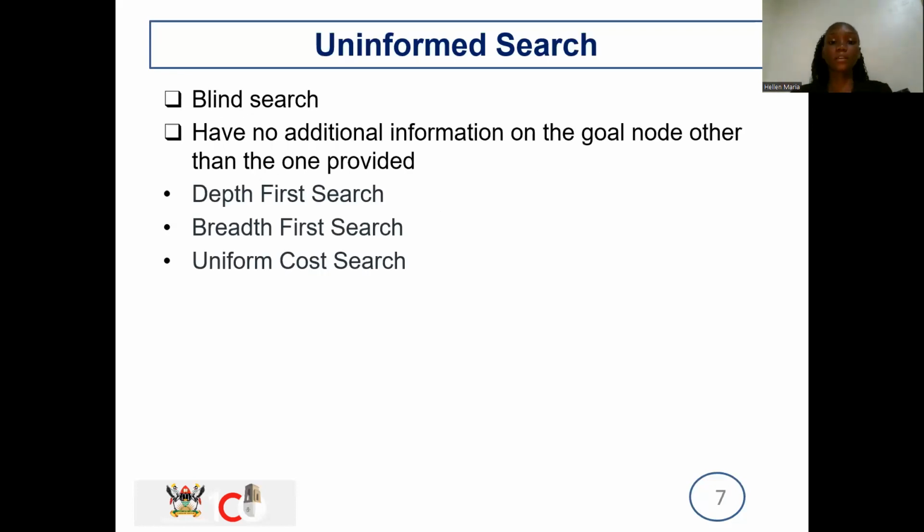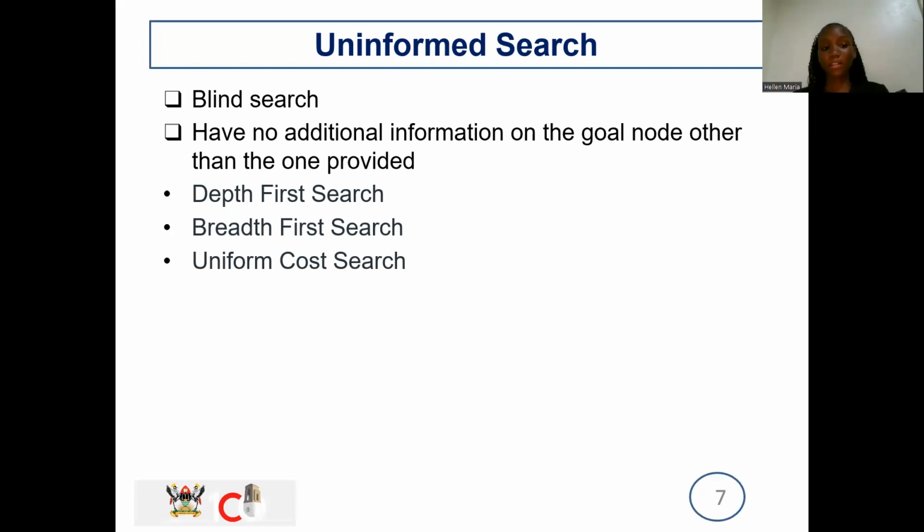Then I'm looking at uninformed search and informed search, starting with uninformed search. Uninformed search is also known as blind search. Why do we call it a blind search? The algorithm does not have any additional information on the goal node other than the one provided. We know we are supposed to classify the beans, but we do not have any additional information concerning how we are supposed to do it. So we have to look for an optimum way of identifying these seeds in the shortest time possible.